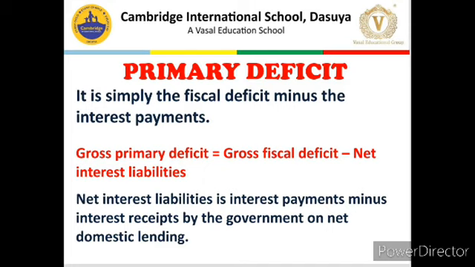So, you need to remember primary deficit is the current year's borrowing requirement of the government, and fiscal deficit is the total borrowing requirement, which includes current year's borrowing requirement plus interest liabilities on the borrowings done earlier by the government.